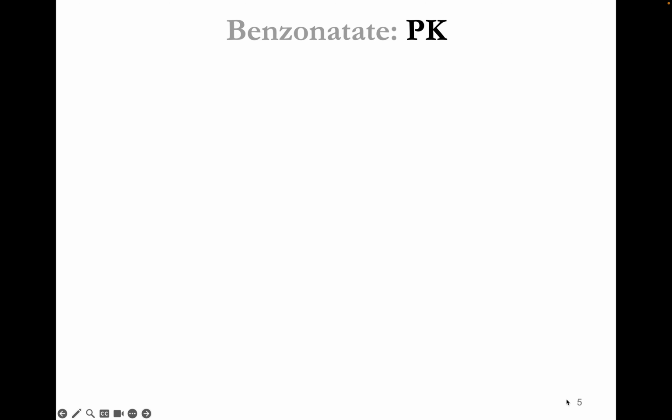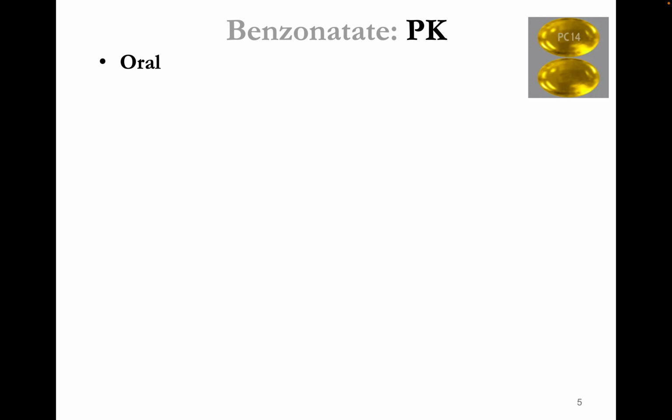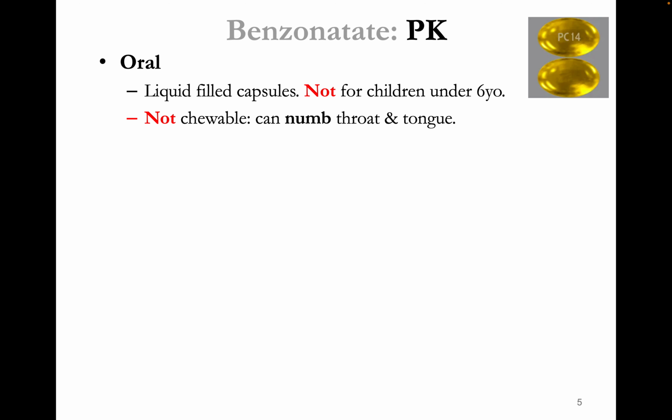When you talk about the pharmacokinetics of benzonatate, there is not much to remember, only 3 points. Keep in mind, this is an oral drug, and both over-the-counter and prescription medications are available. This is a fancy looking gel-like, liquid-filled capsule with a paraben. It's not recommended for children under 6 years of age and is not chewable. It can numb the throat and tongue because it works like a local anesthetic.